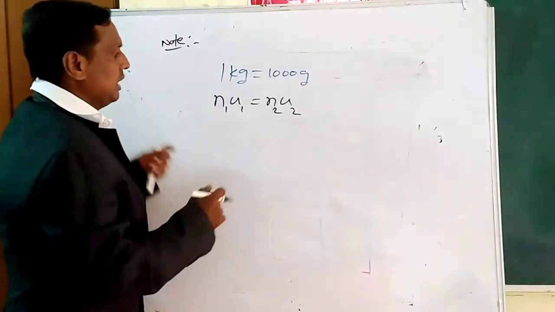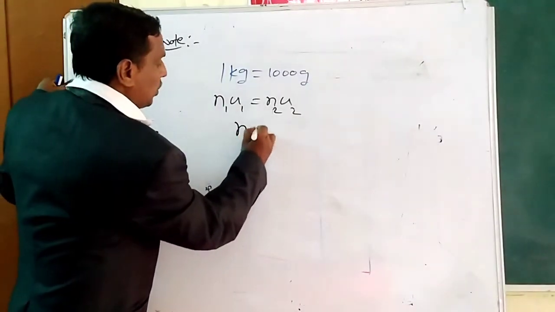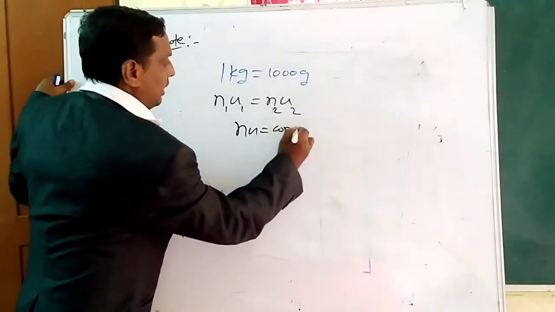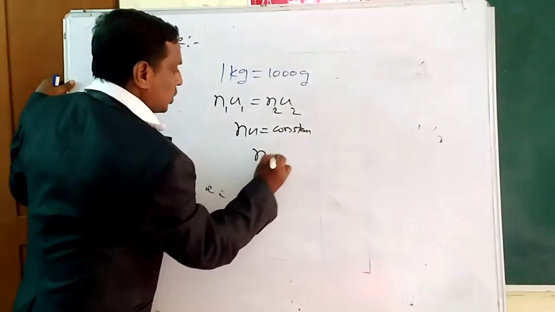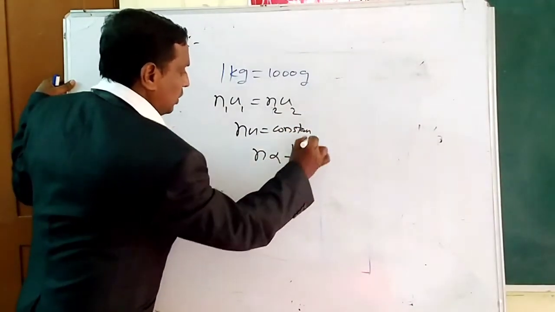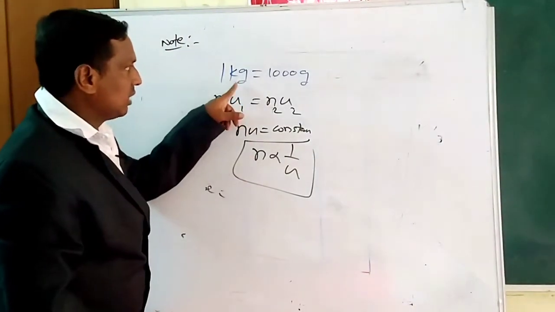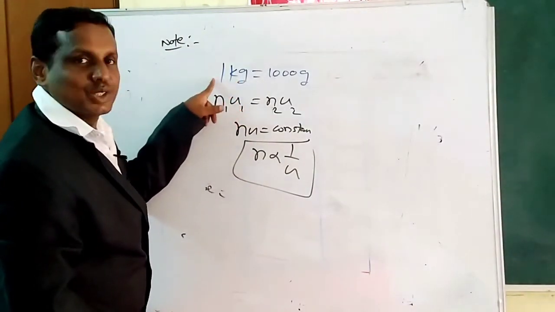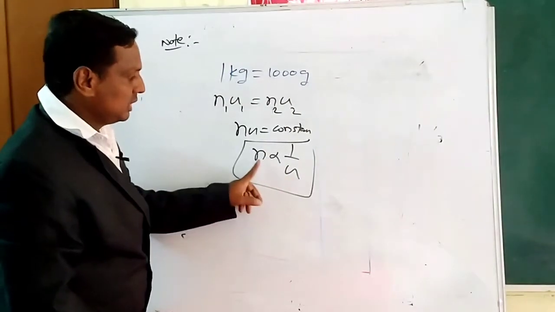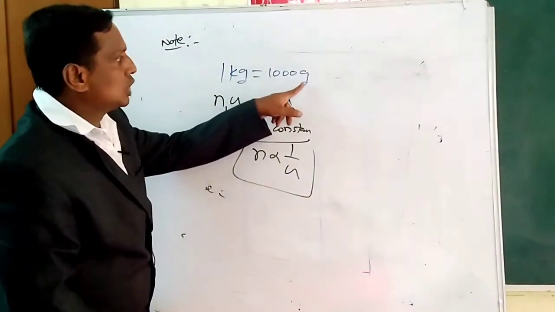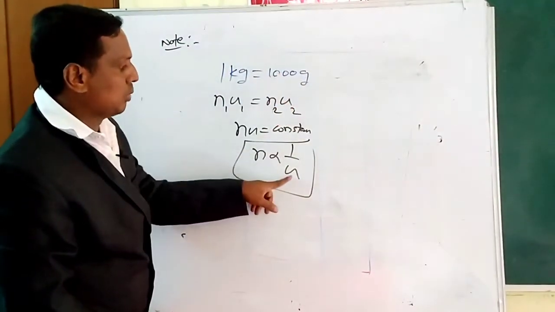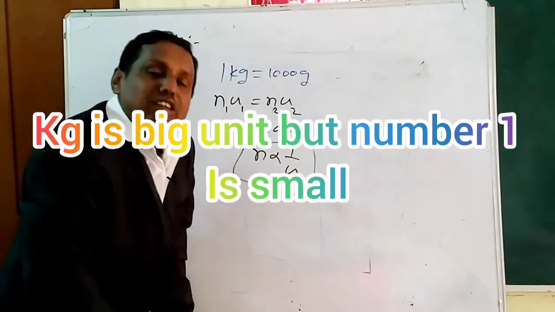So what is the concept here? n u equals constant. Right. So n is proportional to 1 by u. Inversely proportional. Because here the unit is big, the number is small. So big unit, small number. Small unit, big number. Both are inversely proportional.